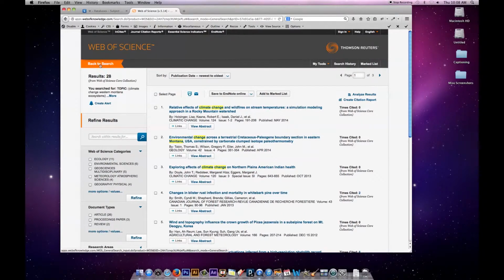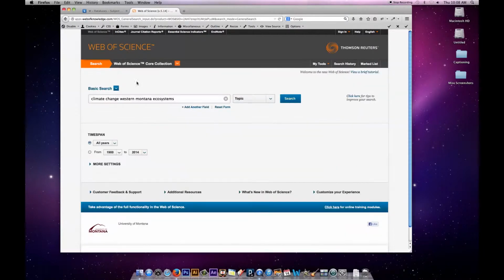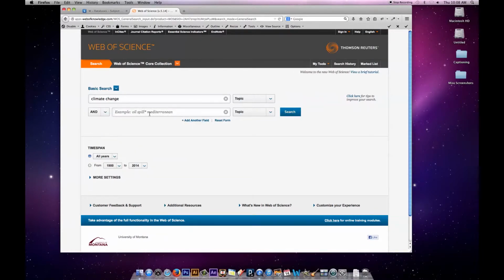I'll take my different facets of my topic and put them on different lines of the search box. So right now I've got this one box. I can click on add another field, and now I could put in Western Montana, and then I could also add another line and put in ecosystems, but that's going to narrow my search. And really, if I'm looking for ecosystem effects, maybe I'll find studies about organisms or wildlife or snowpack. So I'm not going to constrain my search by narrowing it right now with ecosystems. I'm going to search climate change in Western Montana.